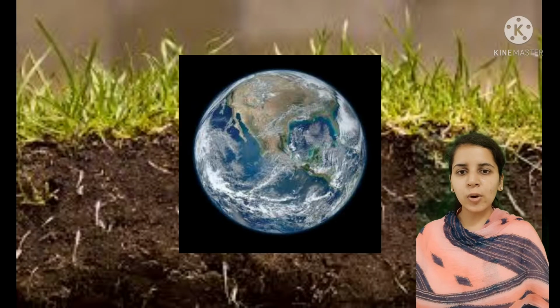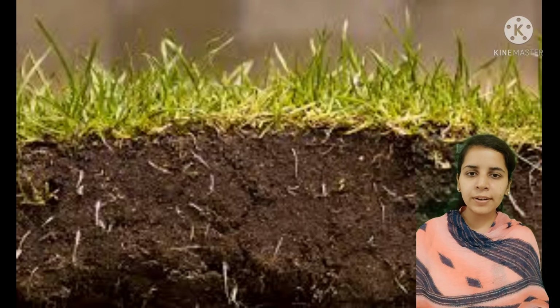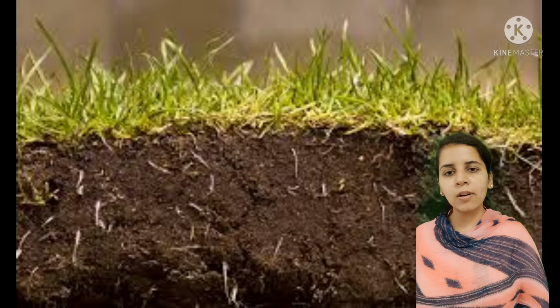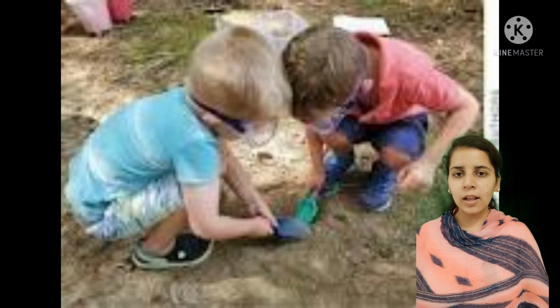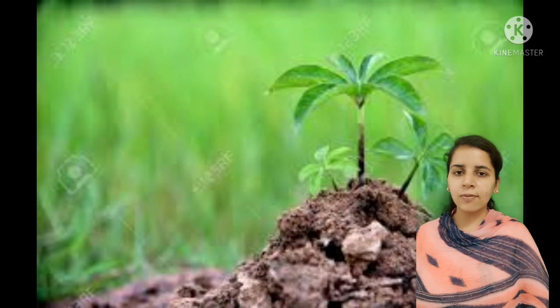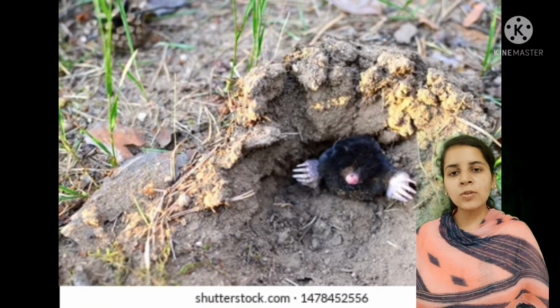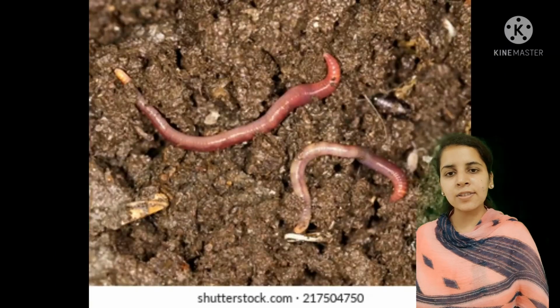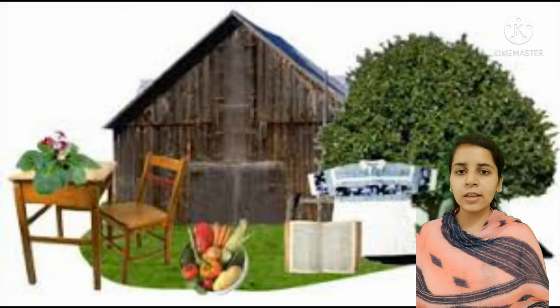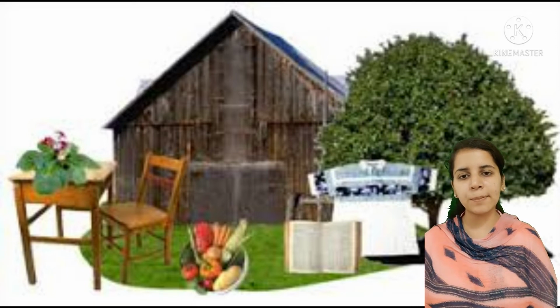So students, soil is found on the uppermost layer of the earth and it is a very important and valuable natural resource because all living beings depend on the soil. Plants grow in the soil, they get various types of nutrients and water from the soil through their roots, and plants produce food which is needed by human beings and other animals. Moreover, soil is home for small animals like ants, earthworms and rabbits. They live in the soil. We can say soil is an important natural resource for all living beings.